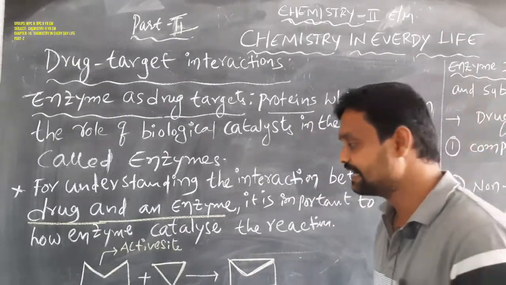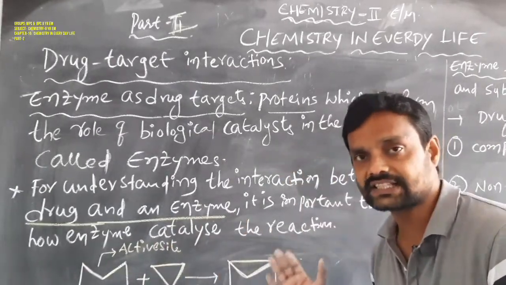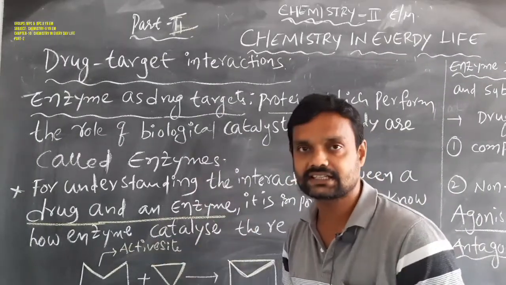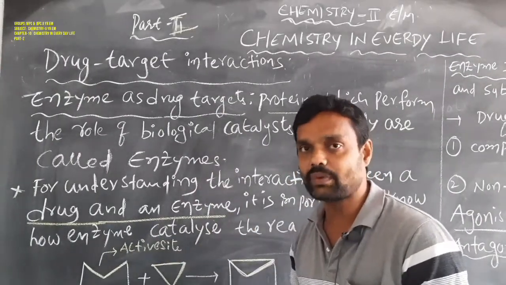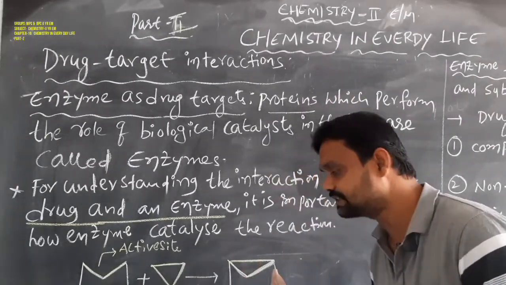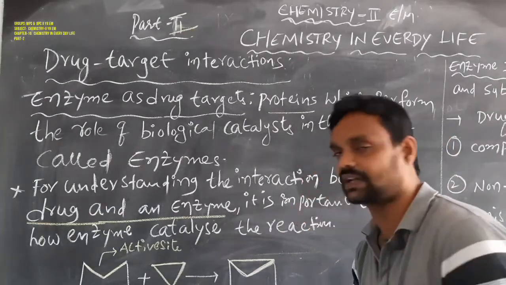In the enzyme, the active site is present. When the substrate occupies and binds that active site, it forms a bond. Then the reaction between enzyme and substrate is completed, giving the enzyme-substrate product.